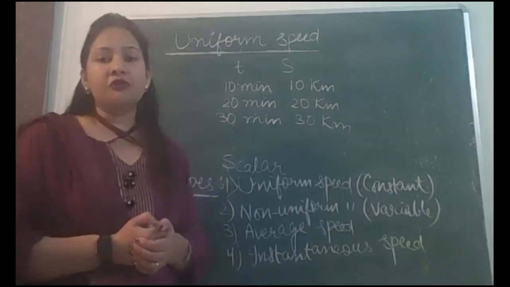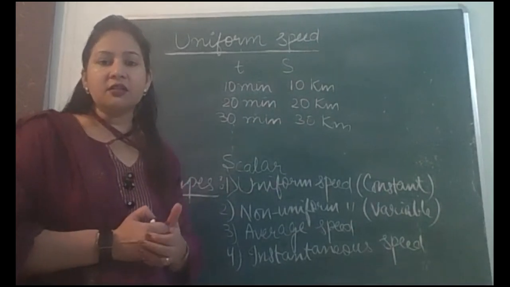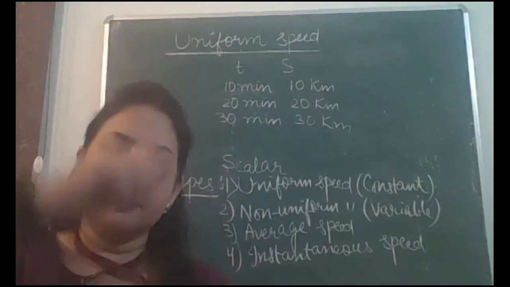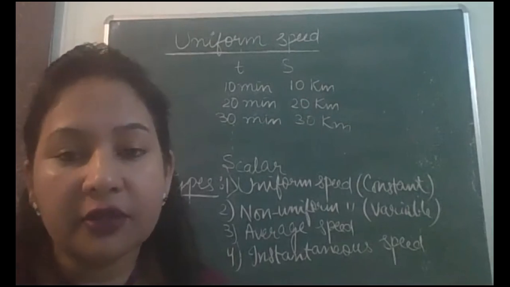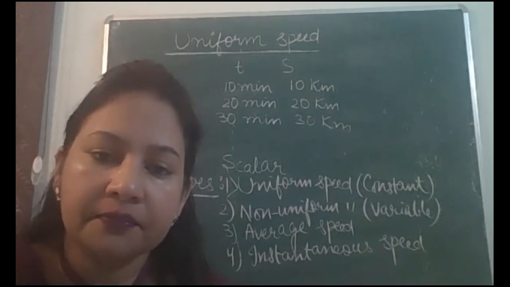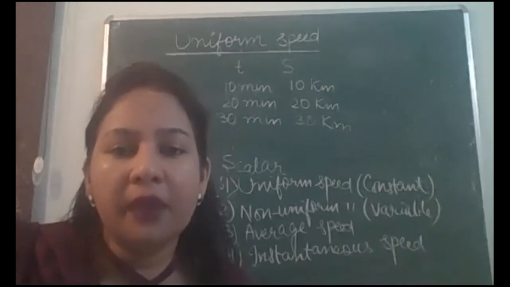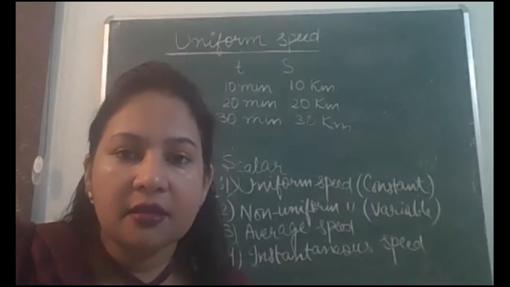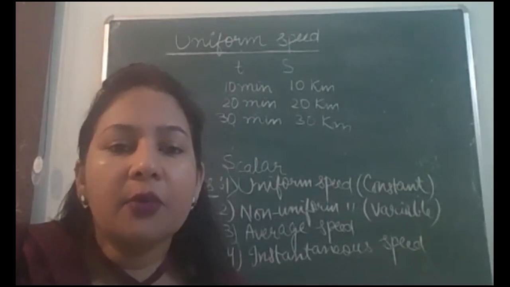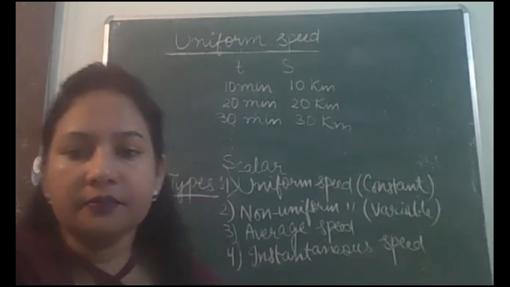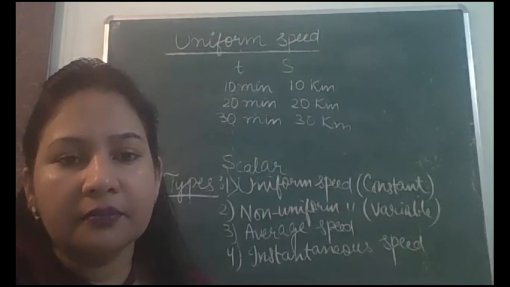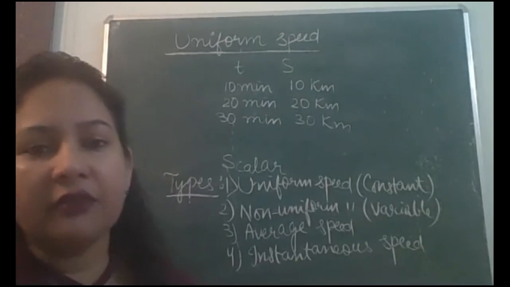An object has uniform speed if it covers, लिख लीजिए, an object has uniform speed if it covers equal distances in equal intervals of time. An object has uniform speed if it covers equal distances in equal intervals of time. Equal distances in equal intervals of time. ठीक है?